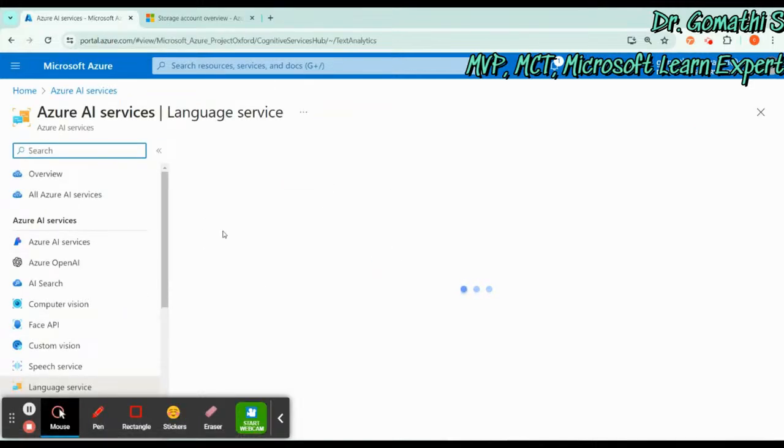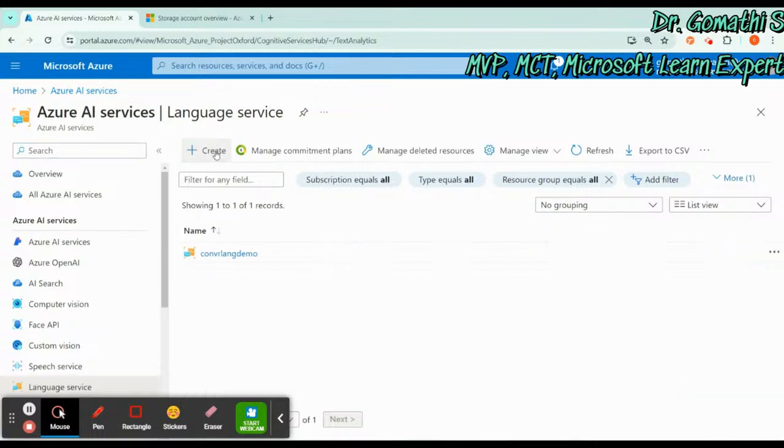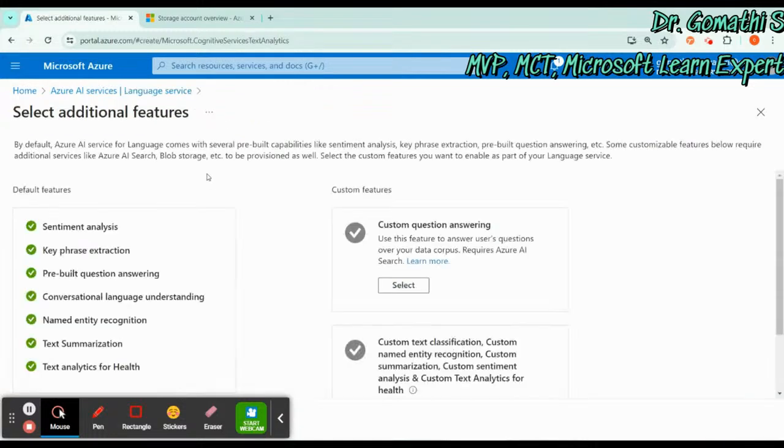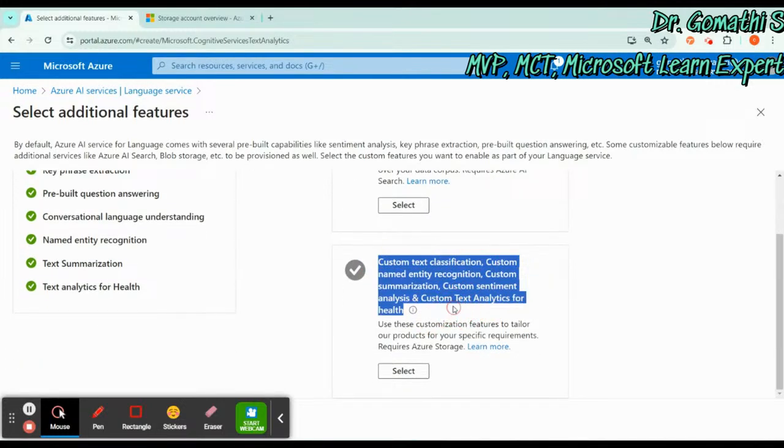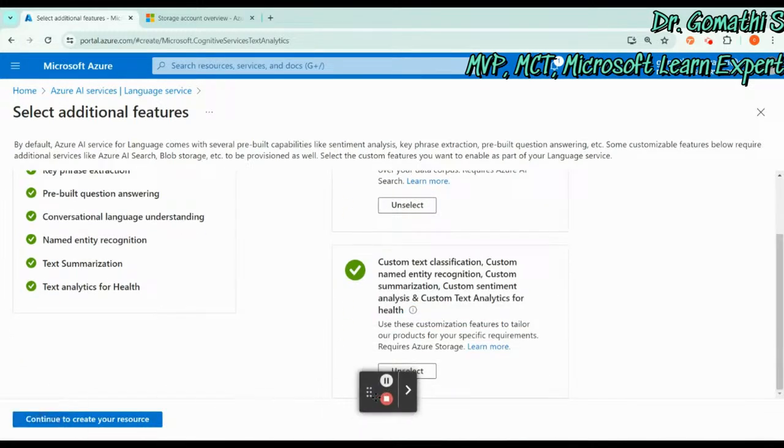Just go to Language, and click on Create. Once you click Create, it will ask what you want to do. If you want to go with conversational features, you can select this, or you can select both, no problem. Then click Continue to create a resource.